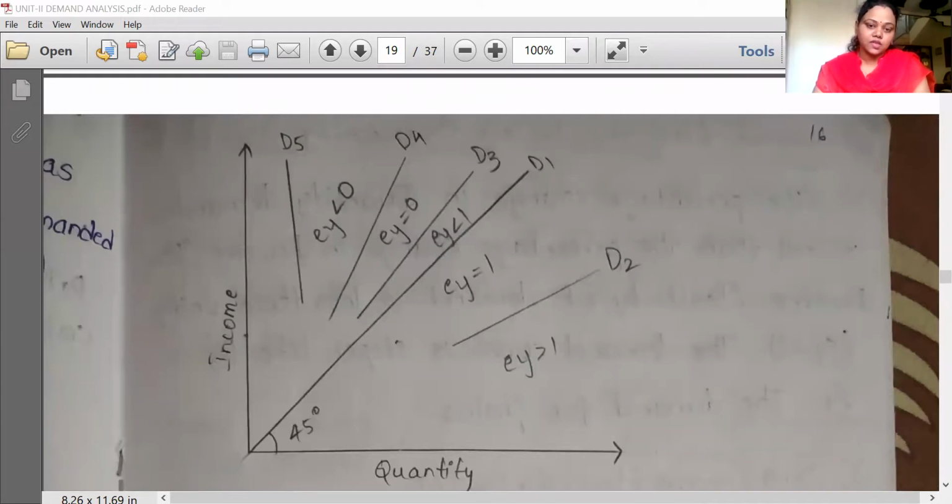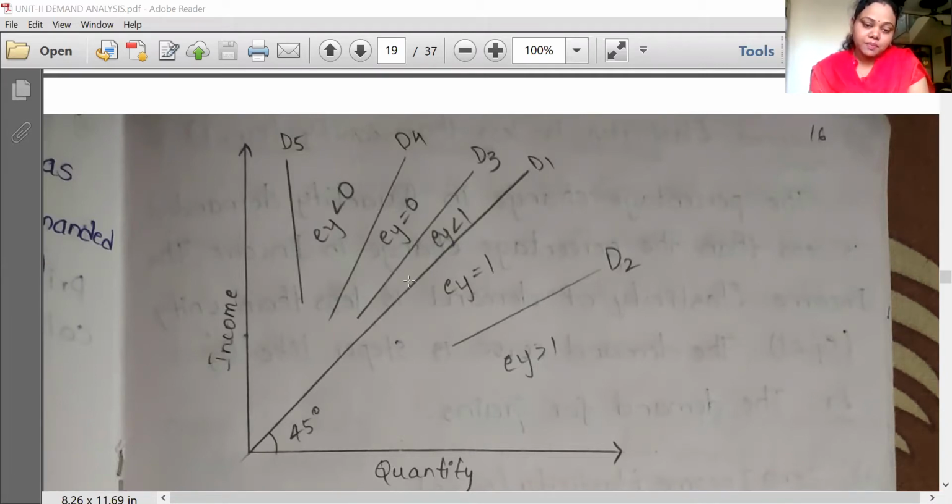First one, see this 45 degrees angle graph. Here EY is equal to 1. When EY is equal to 1, it is called unitary income elasticity of demand. Unit means that whatever percentage income changes, the quantity demanded changes by an equal percentage.